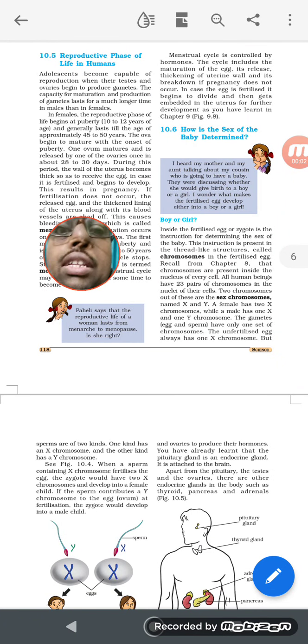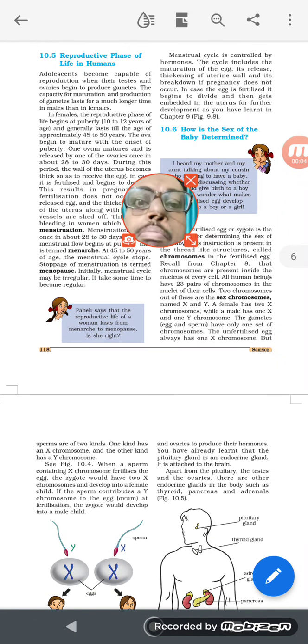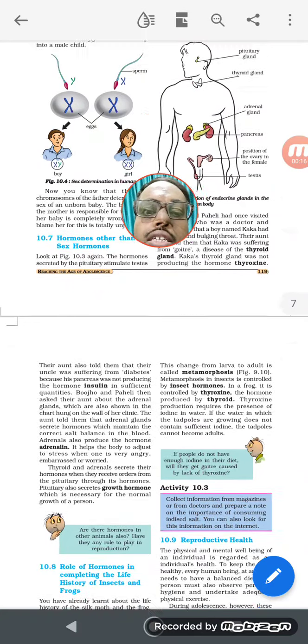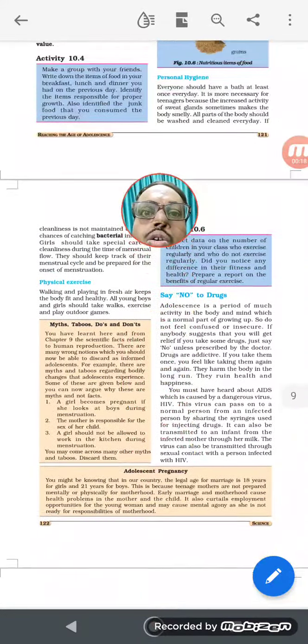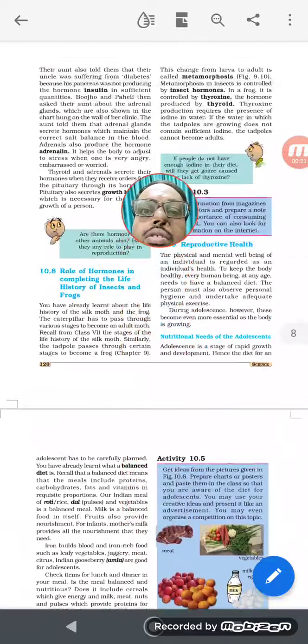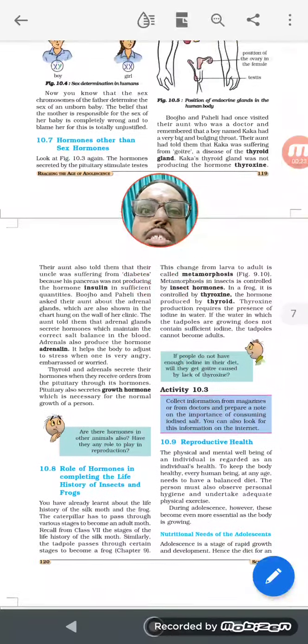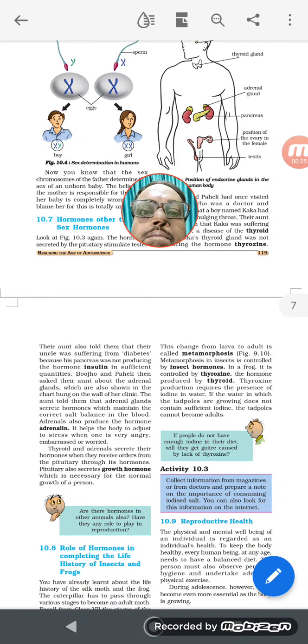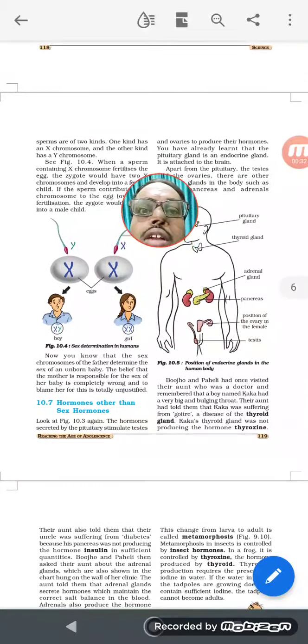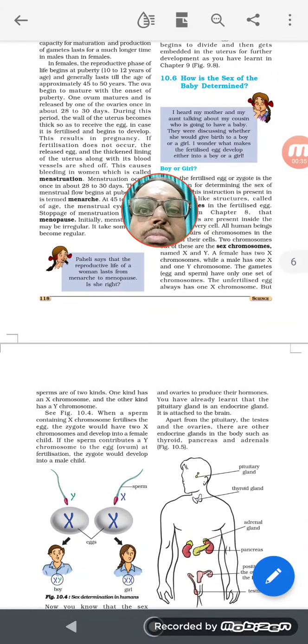Hi all, now we will see the balance part that is coming from the reproductive phase, that is in the adolescence phase. That is two things mainly: how the sex is determined. Number two, the hormones that are responsible for causing the sexual changes. Then other hormones also. Then what are the needs or what are the cares to be taken during the adolescent period? This is the main thing you have to see.